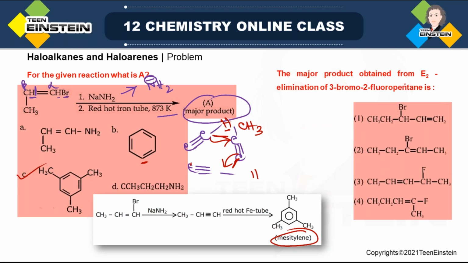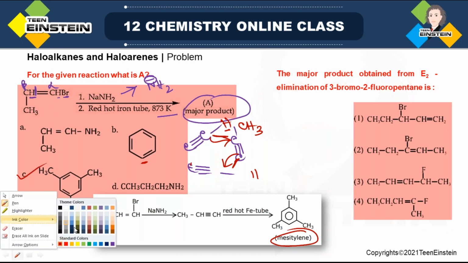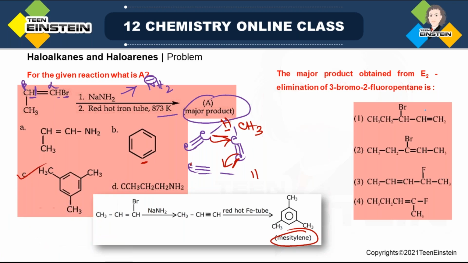Major product obtained from E2 elimination of 3-bromo-2-fluoropentane. In options 1, 2, 3, 4, you can see 4 different structures are there. As it is E2 elimination and starting material is 3-bromo-2-fluoropentane. Starting material is after all alkane. It is haloalkane, but it is alkane. There is no CC double bond. And after elimination, obviously a CC double bond will be generated. So you can see in all the options there is CC double bond.